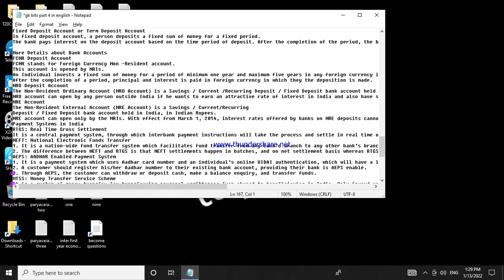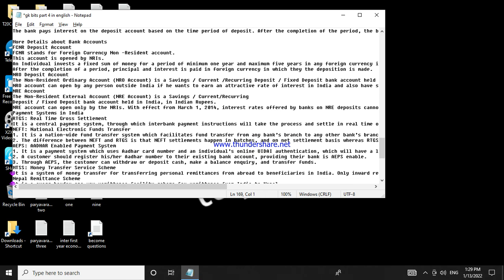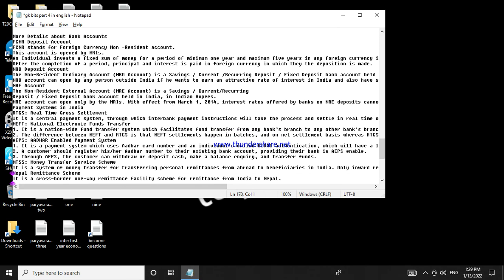MTSS, Money Transfer Service Scheme. It is a system of money transfer for transferring personal remittances from abroad to beneficiaries in India. Only inward remittance into India is permissible. Nepal Remittance Scheme. It is a cross-border one-way remittance facility scheme for remittance from India to Nepal.